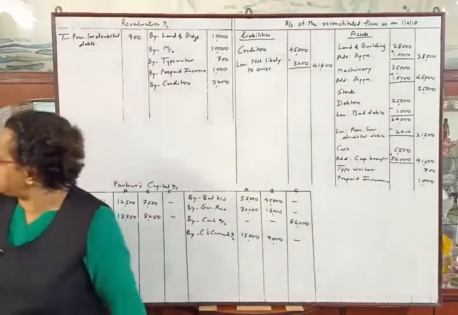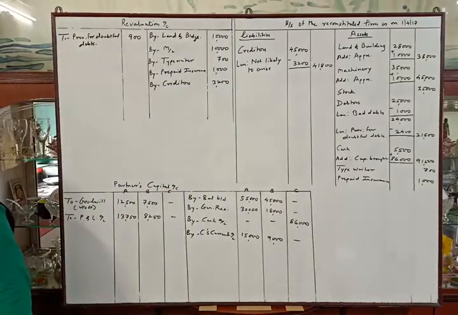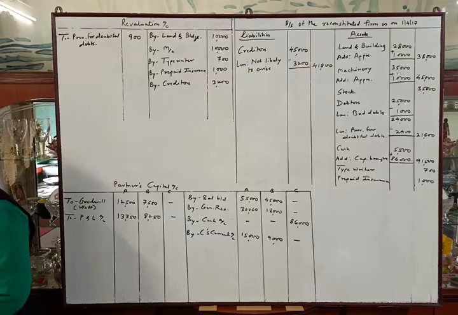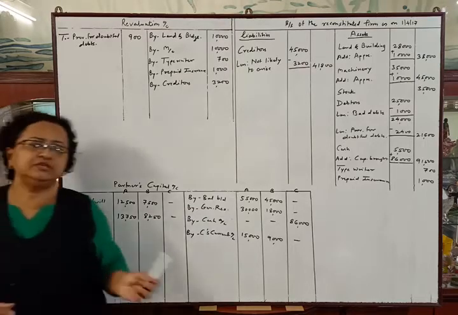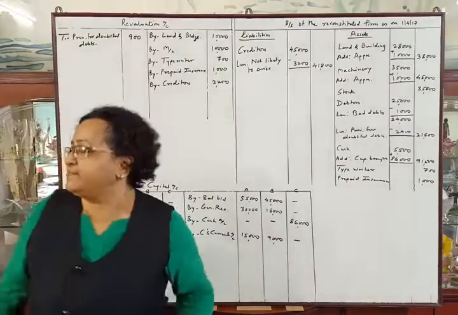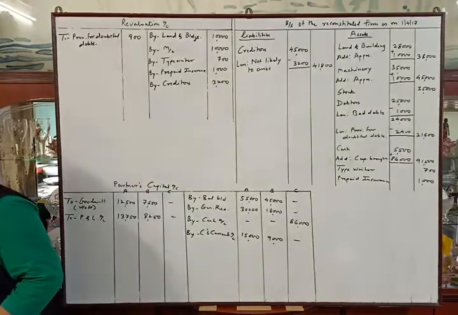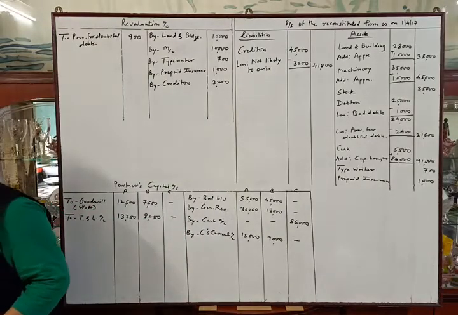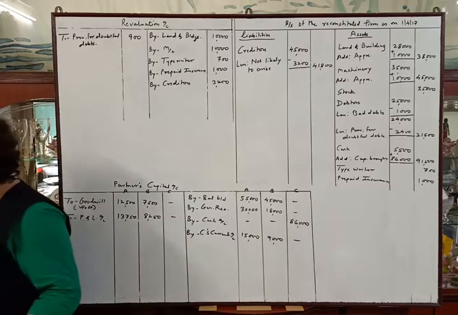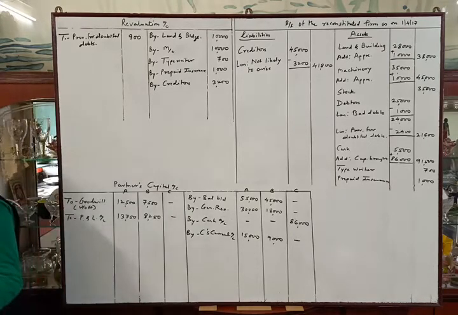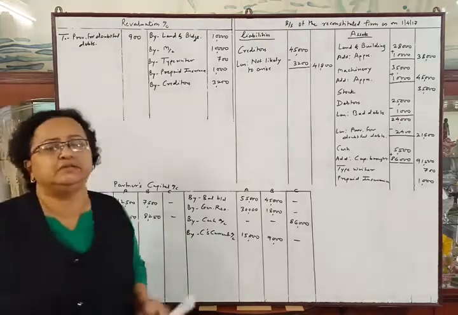Okay. Next adjustment. Investments are valued at rupees 40,000. Now see the adjustment properly. In old balance sheet, investment was given rupees 25,000, and they told us that investments are valued at rupees 40,000. It means there is increase of rupees 15,000 in the investment.